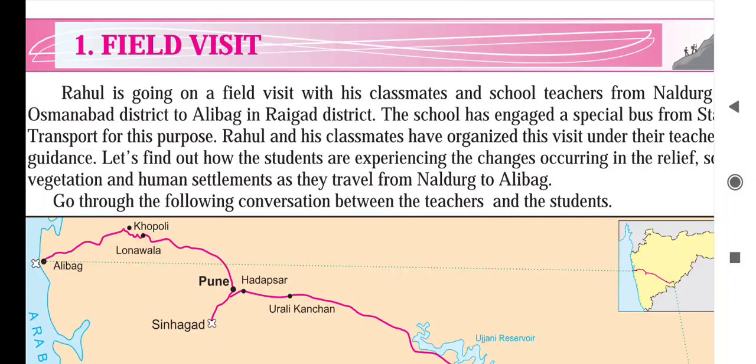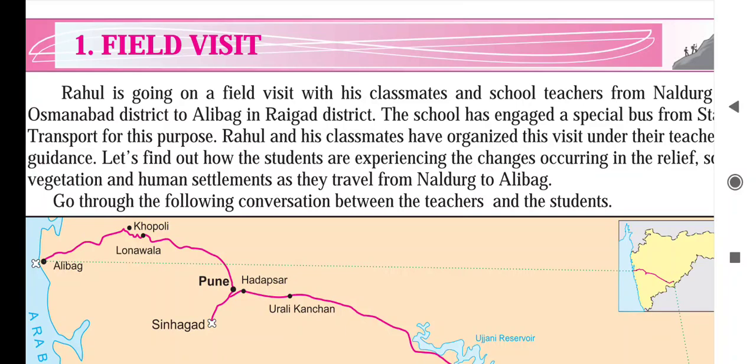Now, children, see here, Rahul and his classmates have arranged a field visit, of course under the guidance of the teachers. In that field visit, they have decided the destination from Naladurga to Alibag. Naladurga in Osmanabad district and Alibag in Raigad district.